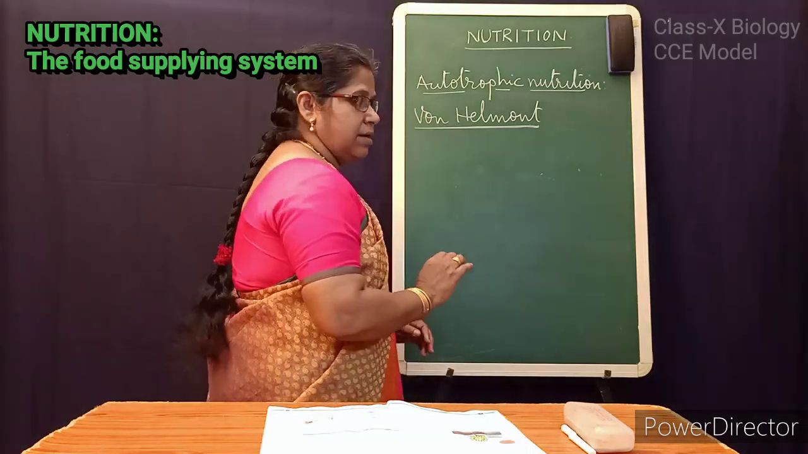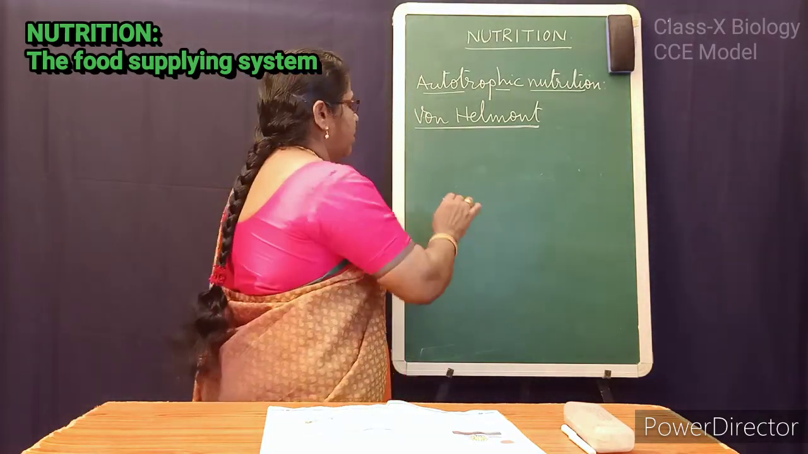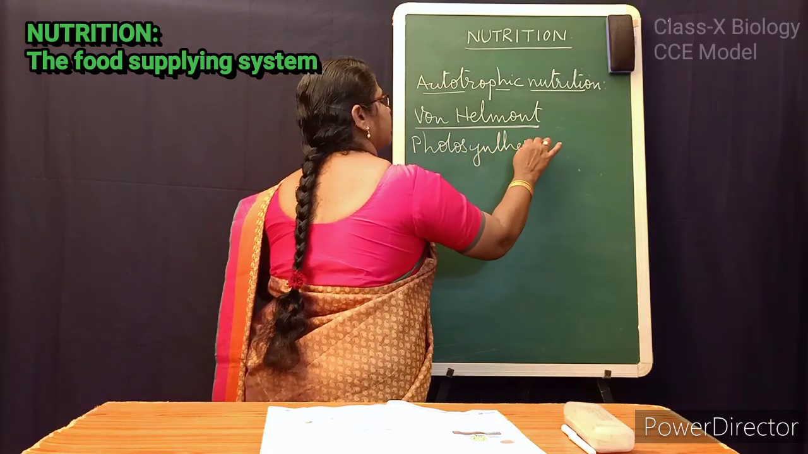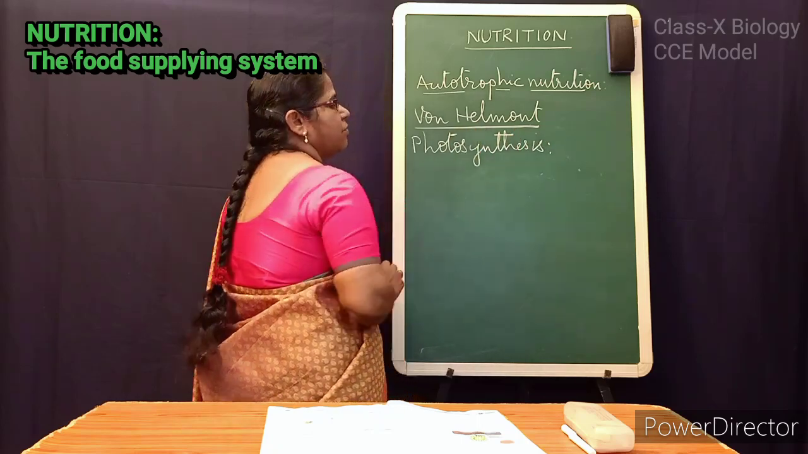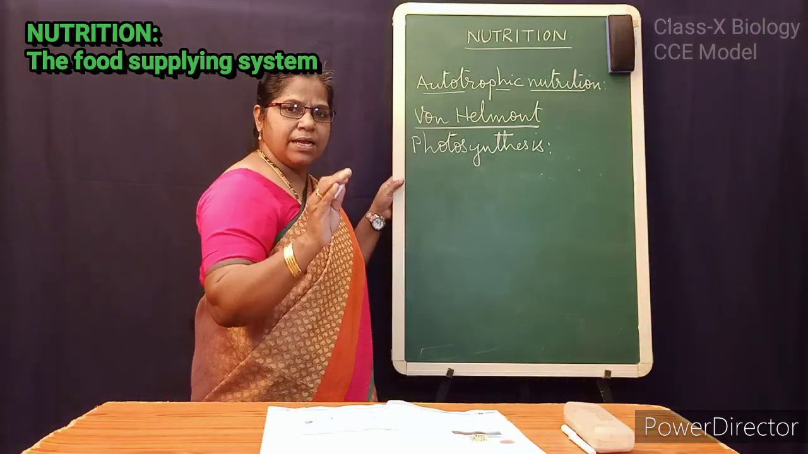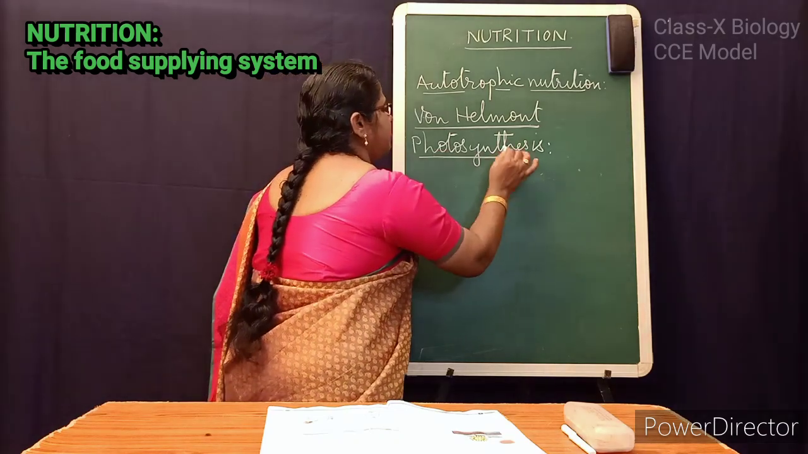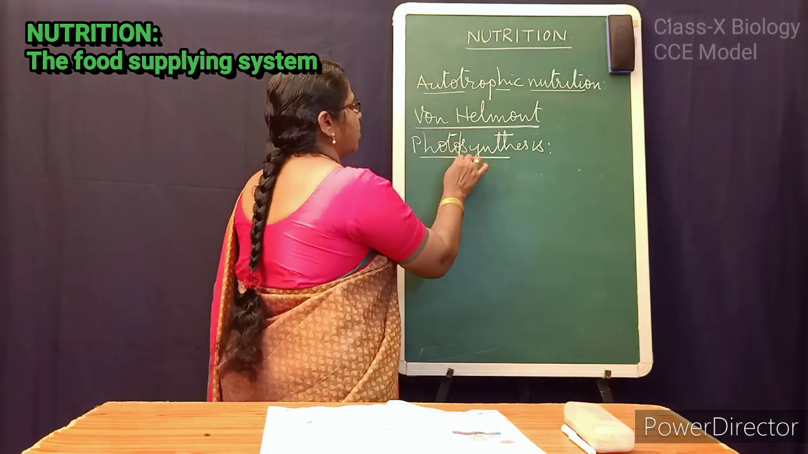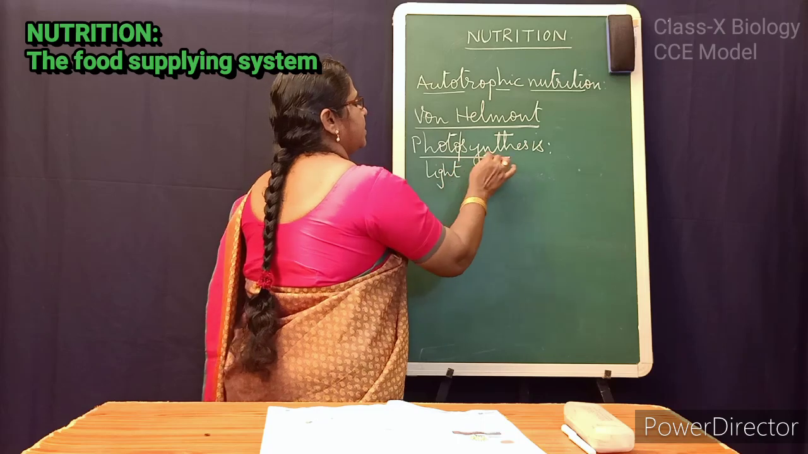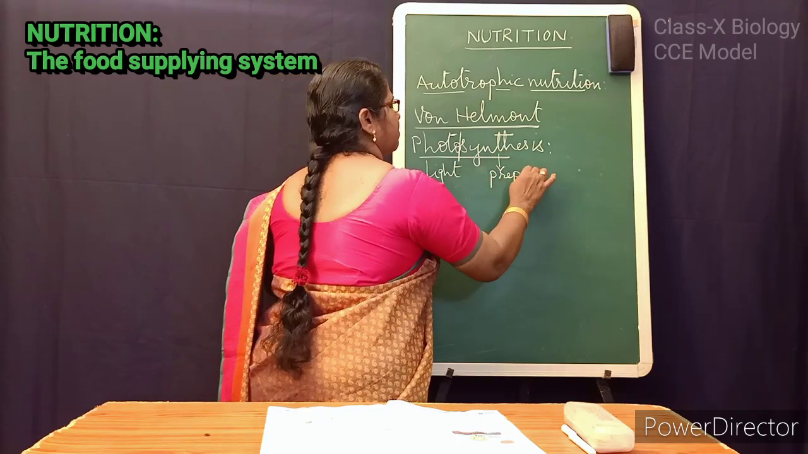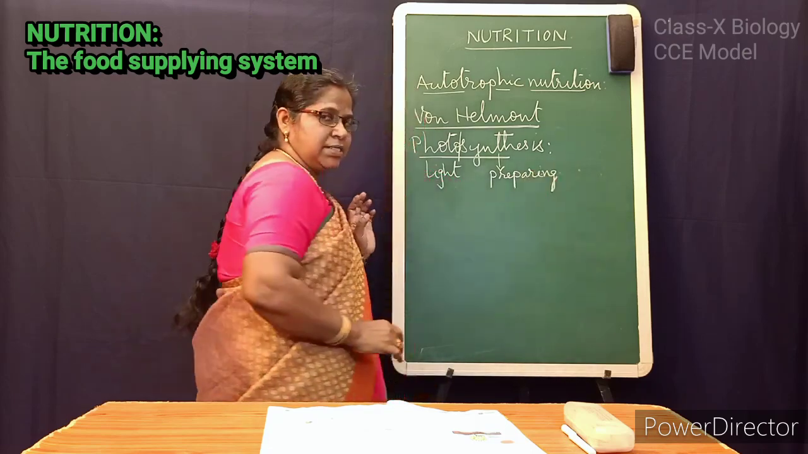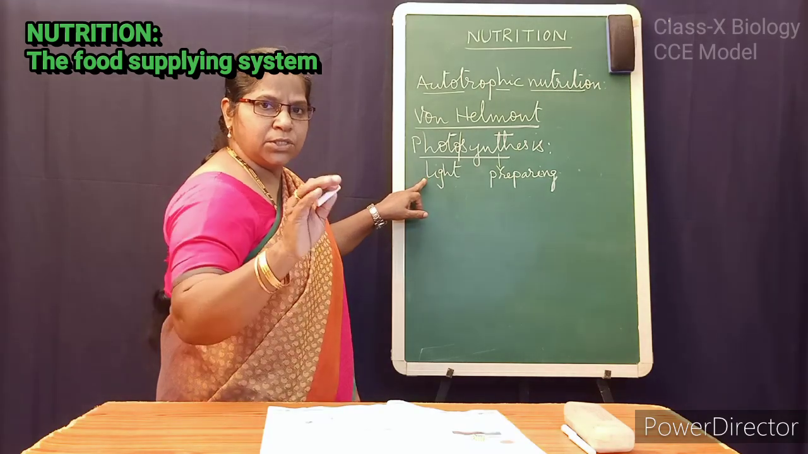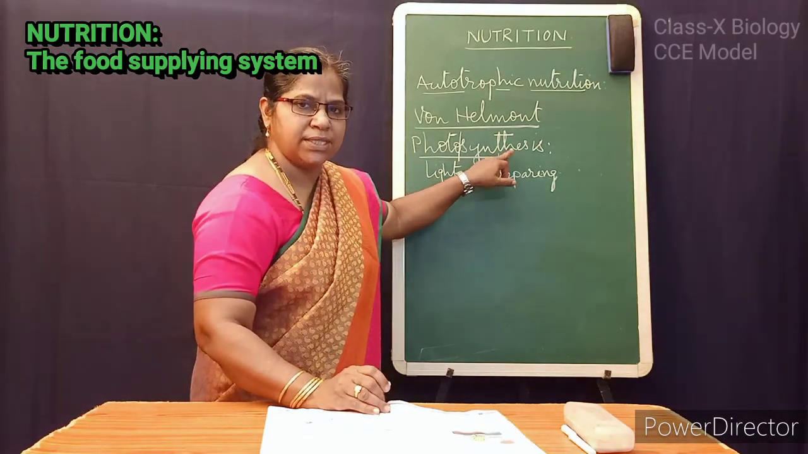Later, let me know what is this photosynthesis. Plants are preparing the food material by the process which is called photosynthesis. Photo means light. Synthesis means preparing. Plants are preparing the food material by using light. So this process is called photosynthesis.